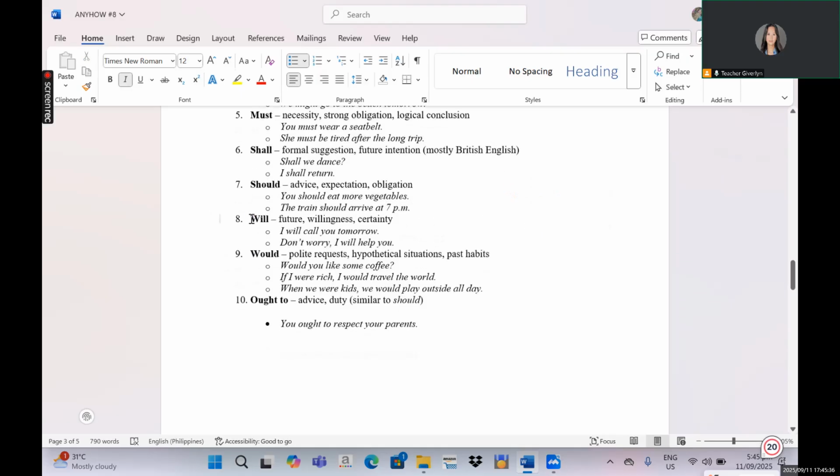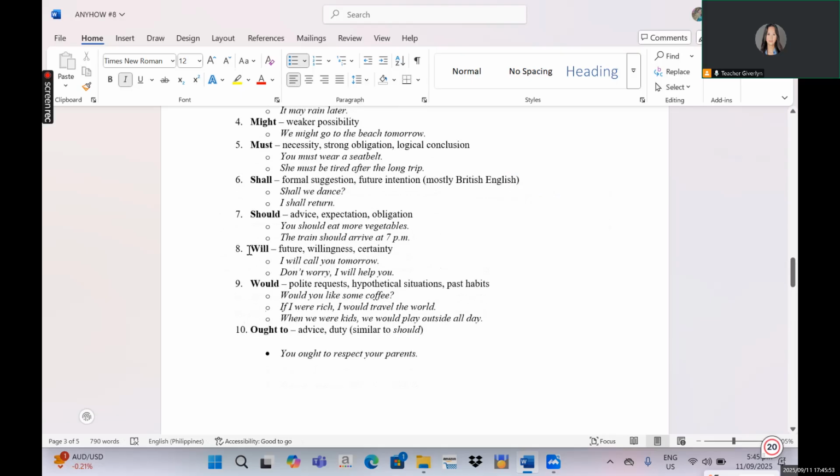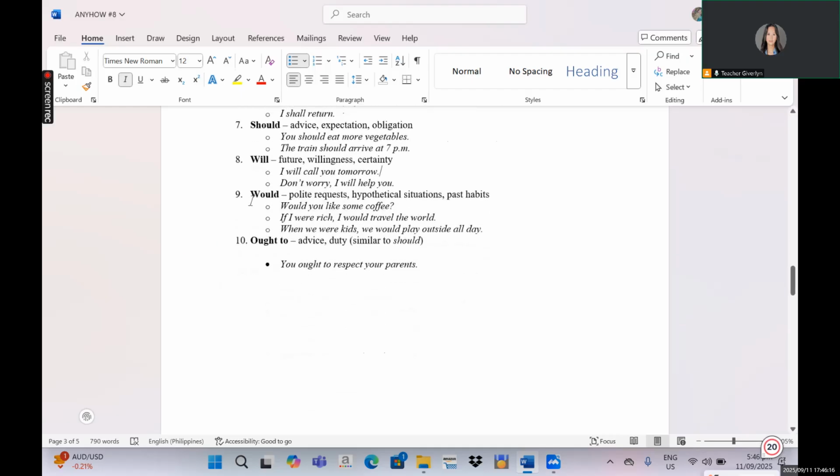Next, the next modal verb that we have is will. It shows future willingness and certainty. So what is actually the difference between shall and will? Well, they are both stating future willingness. However, when we use the word will, that means you are really willing to do it in the future, and at the same time, you are really sure that it will happen. For example, I will call you tomorrow. That means you are really willing to do it tomorrow and you are sure that you are going to do it.